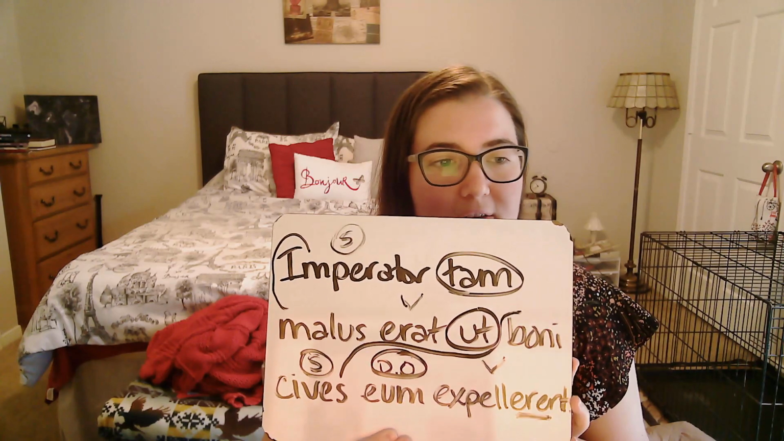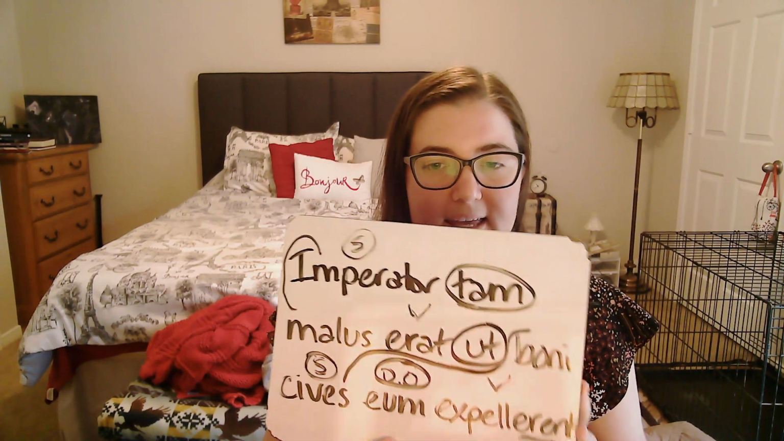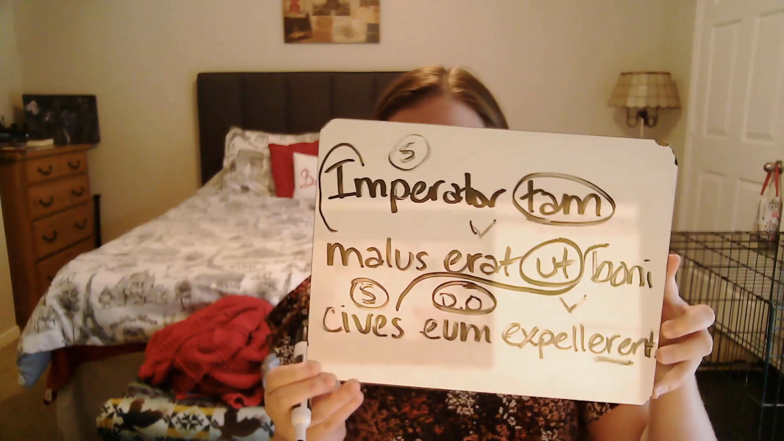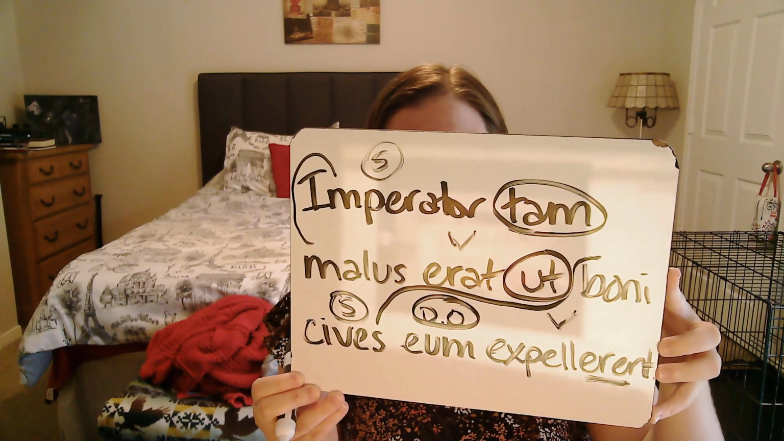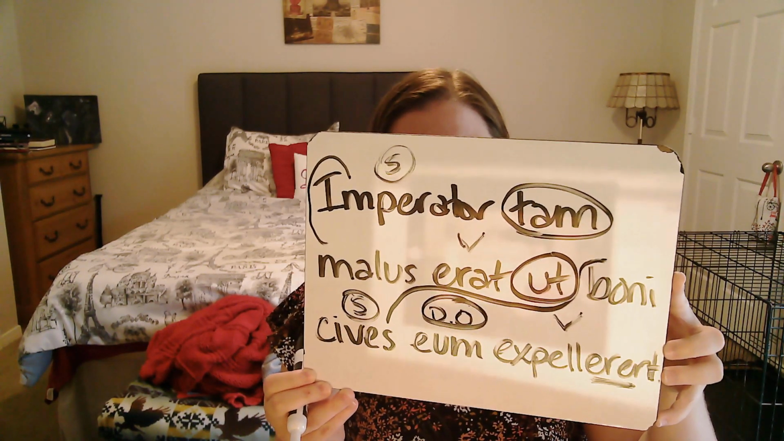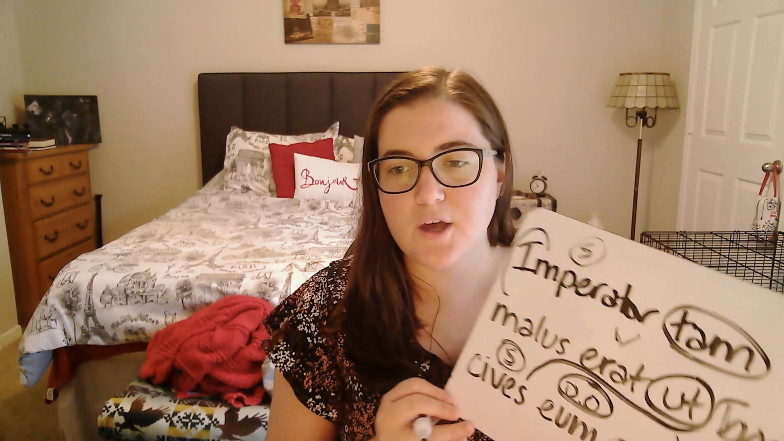Now that I've determined all of that, I can start translating. I'm going to start with the main clause of my sentence, imperator tam malus erat. So, starting with my subject, imperator, the emperor, erat, was, tam malus, so evil. That's my main clause. The emperor was so evil.